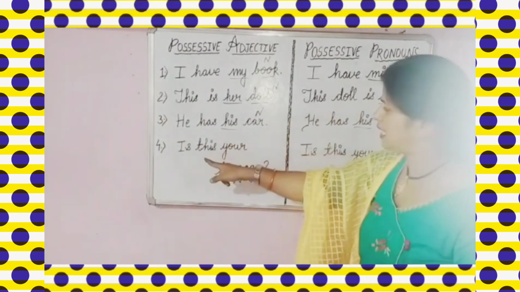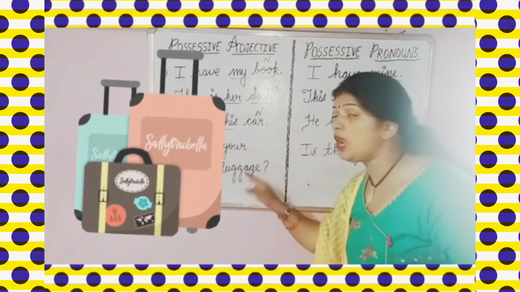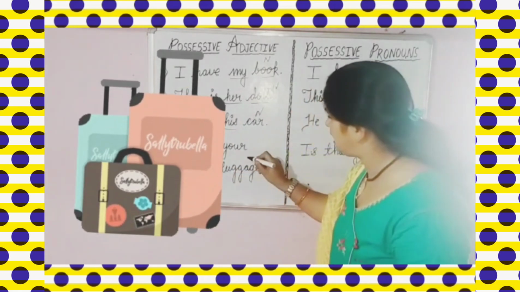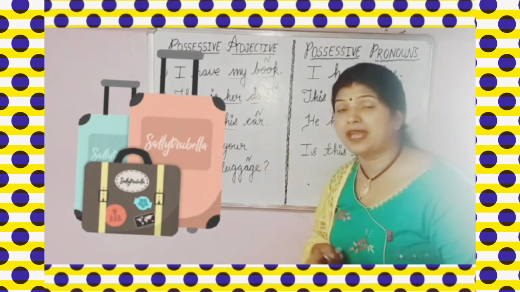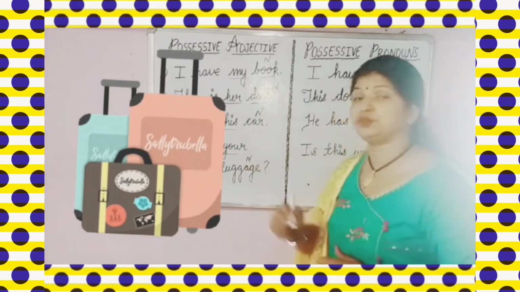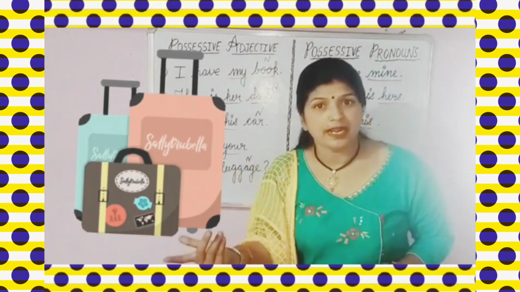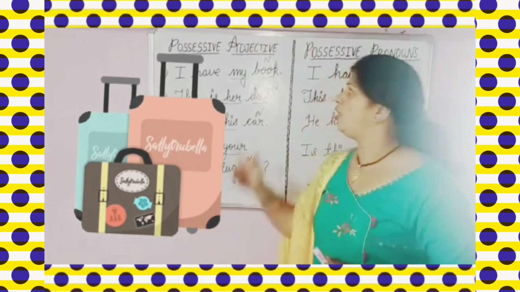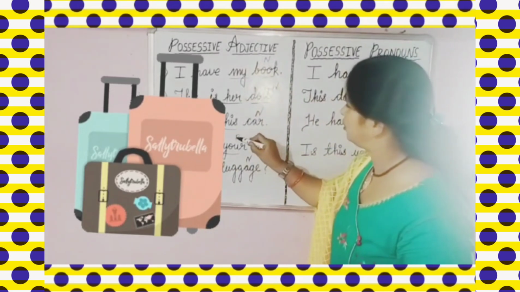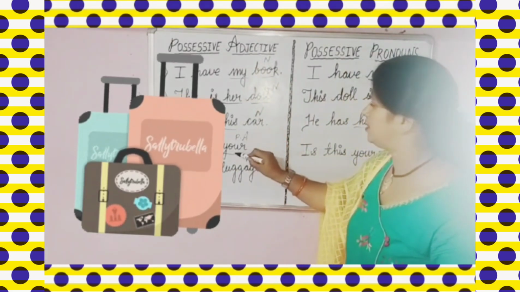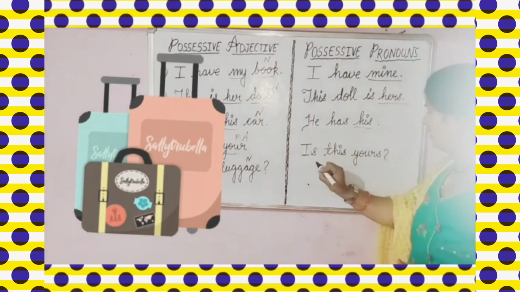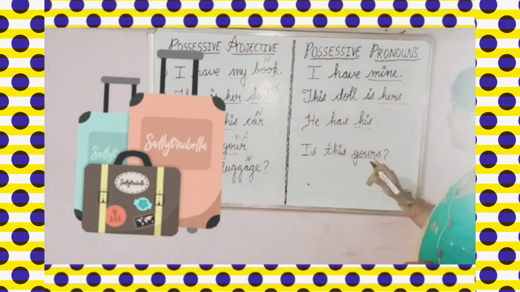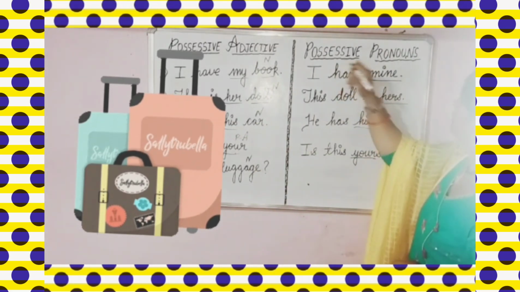Okay. Now see the last one. Is this your luggage? ये आपका luggage है. So here this luggage is noun. Luggage तो आपका noun है, पर luggage के पहले एक your use करा है कि क्या ये आपका luggage है. So here this your will be your possessive adjective. यहाँ पे your possessive adjective है and see here, is this yours? क्या ये आपका है? So here this yours will be your possessive pronoun.